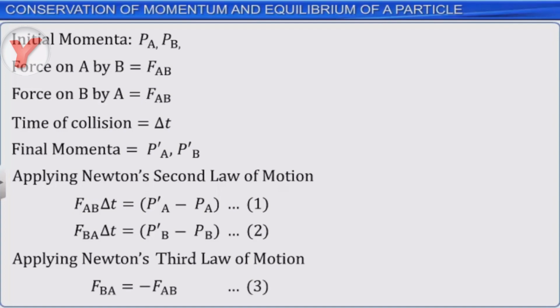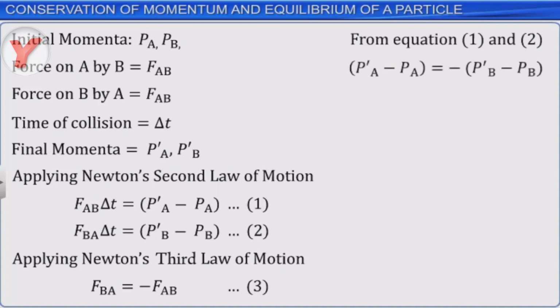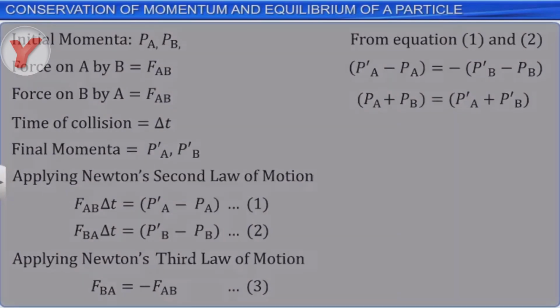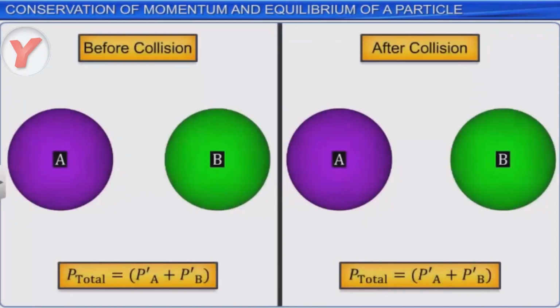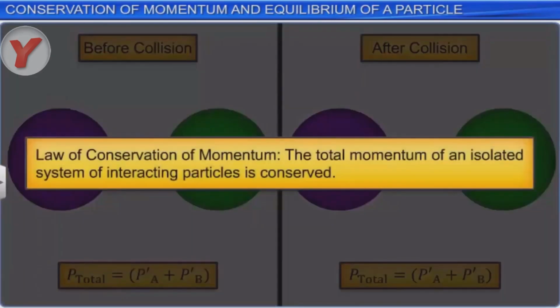Substituting the values from equations 1 and 2 in equation 3 and resolving, we get PA plus PB is equal to P-A dash plus P-B dash. This shows that the total momentum before the collision is equal to the total momentum after the collision. This proves that the law of conservation of momentum holds true for all isolated systems.